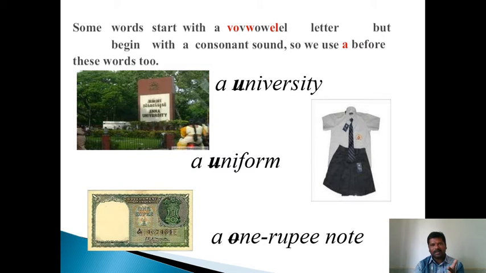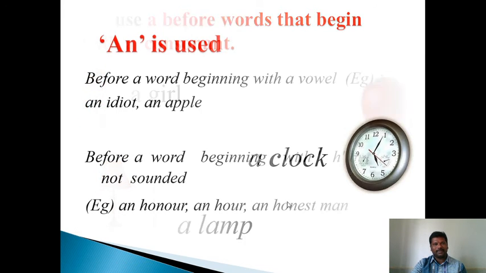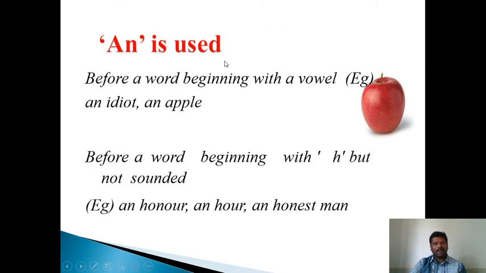Second usage: a is used with words beginning with U or E when they have the consonantal sound of U, like university or European. And the third usage: a is used before words beginning with O, which is a vowel, when they have a consonantal sound of W. Wa. Understand? So we use a before words that begin with a consonant: a girl, a clock, a lamp. It's over.